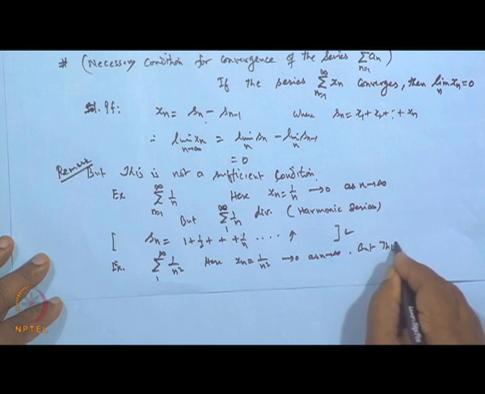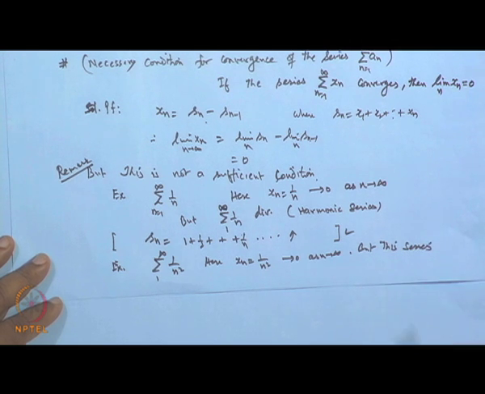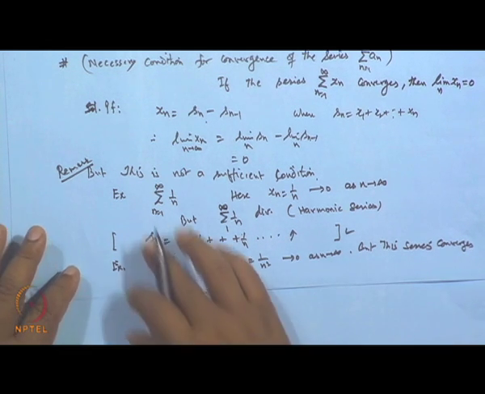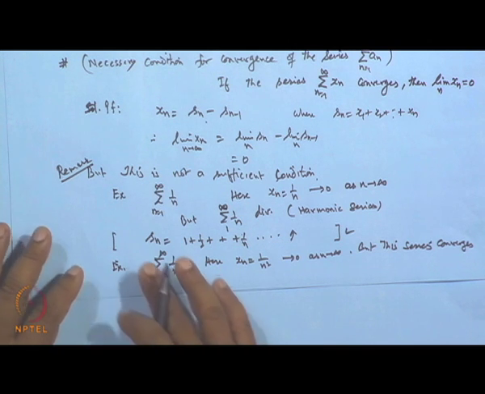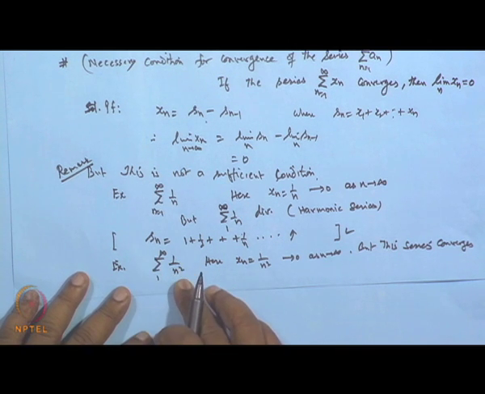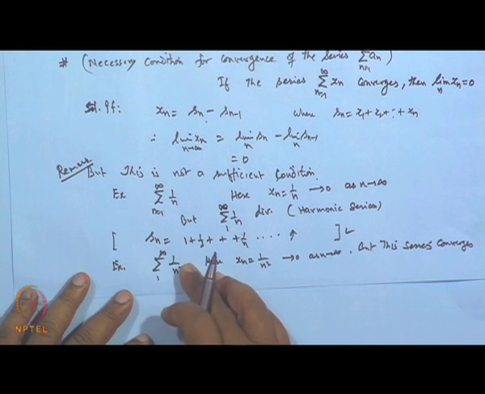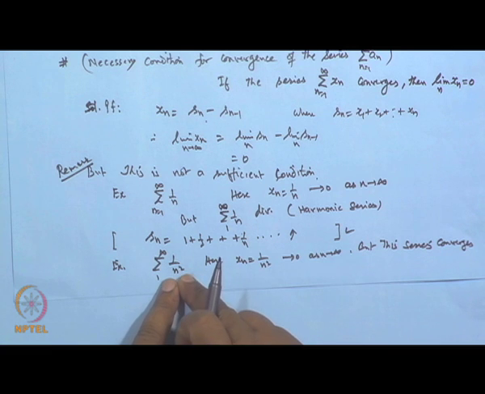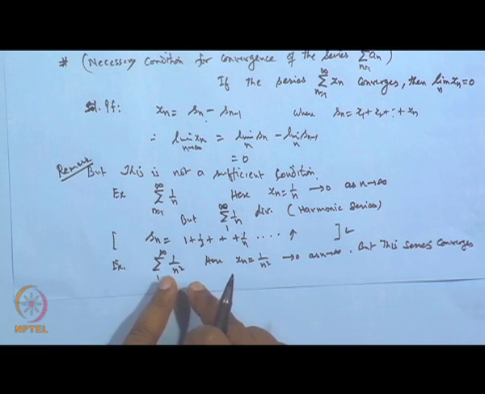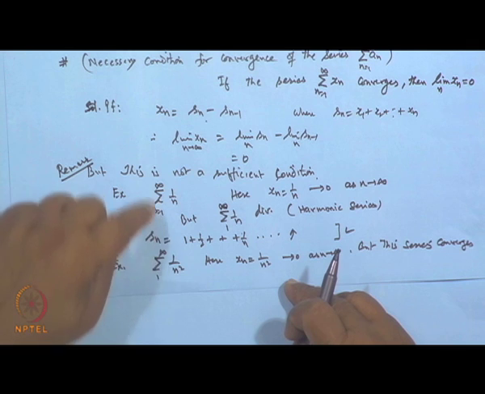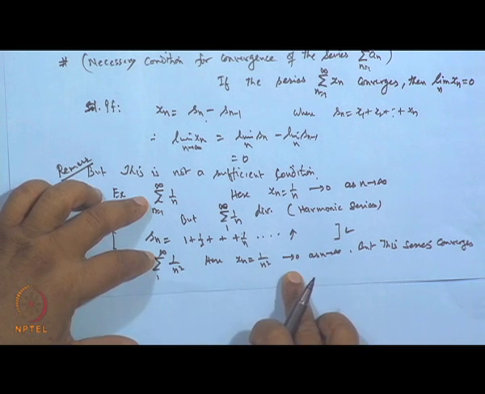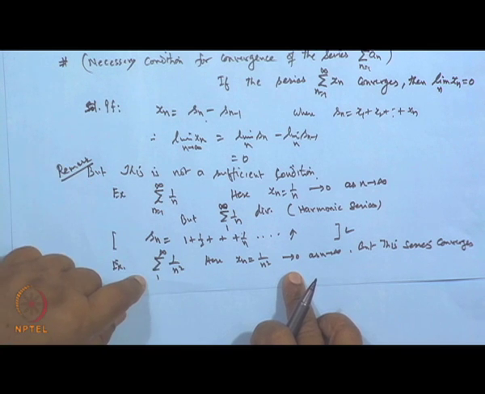That it converges will be shown after a few articles. When the p-series test is covered, it is 1 upon sigma n to the power p type, where p is greater than 1, and the series will converge. So, that we will prove, and hence you can say this is convergent. But you see that in both the series the nth term goes to 0, but one series diverges and the other converges.